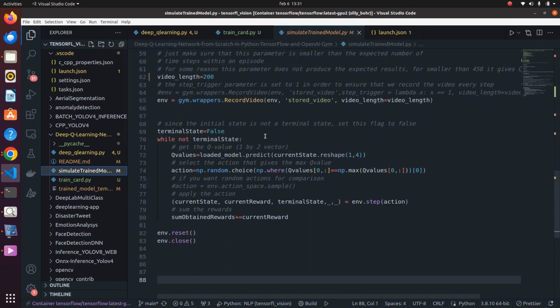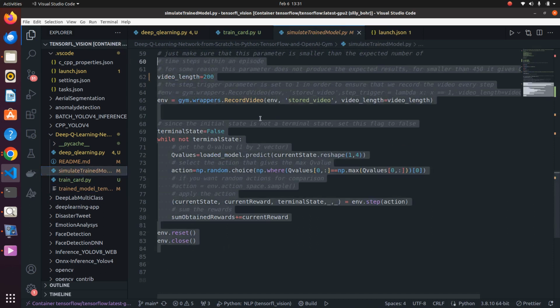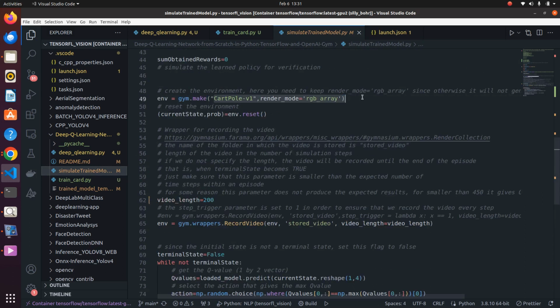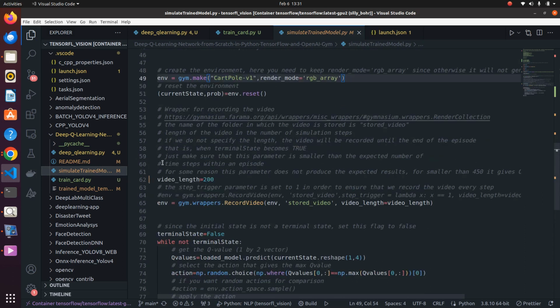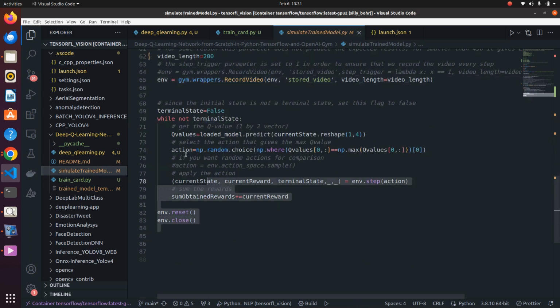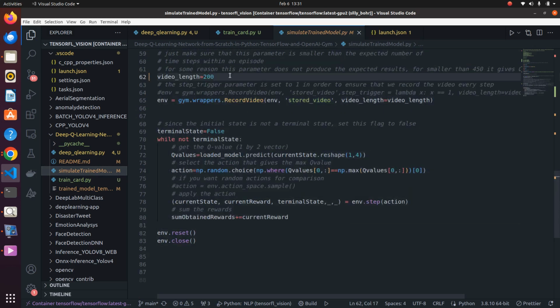Then in simulation mode you run the simulation of the trained model, with your CartPole in RGB array format, and the video will be saved in the stored video directory. This also takes about half a day, depending on how you set the video length. In my case I put it at 200. You could also set 100 or 50, which will make it shorter than expected.